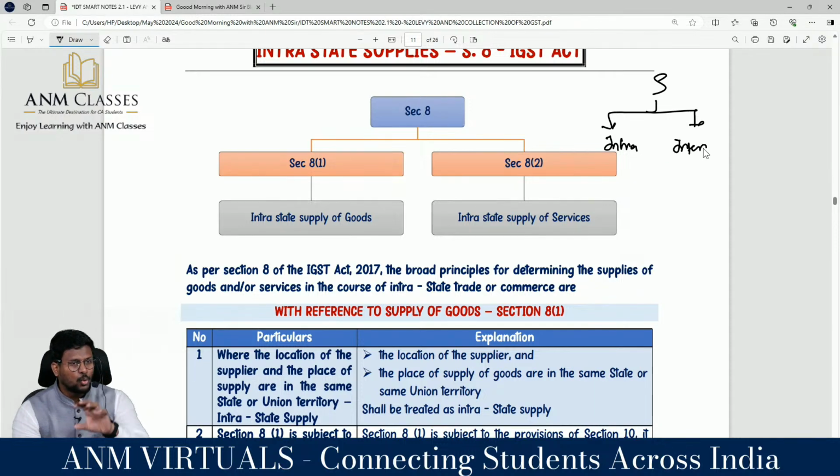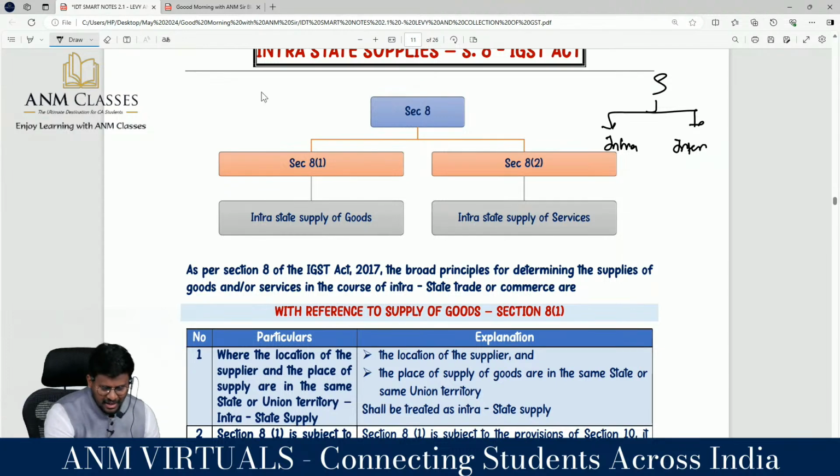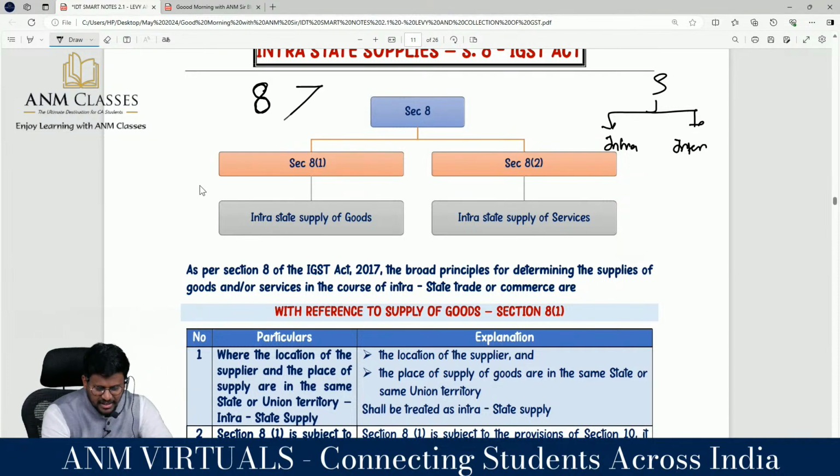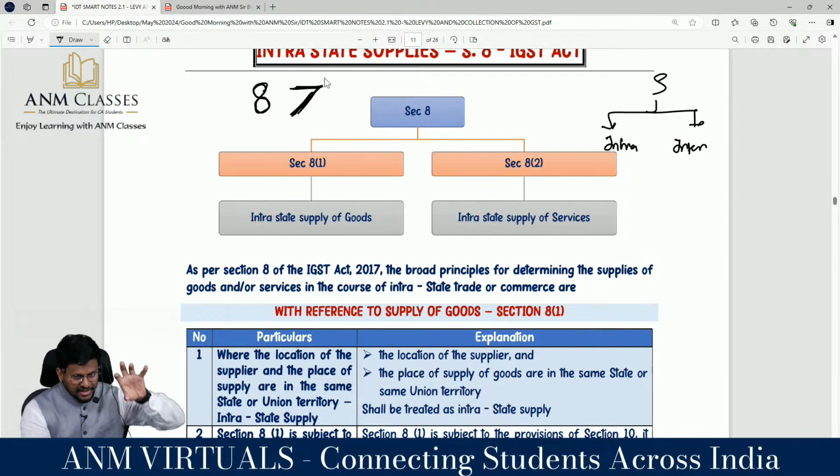Intrastate supply means within the state or outside? That is why you went around section 8, correct? Sir, it is interstate supply, intrastate supply. Whereas section 7 is interstate supply. It will start from one state and reach another state. That's why it is section 7 of the IGST Act.